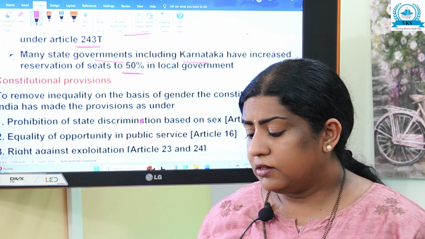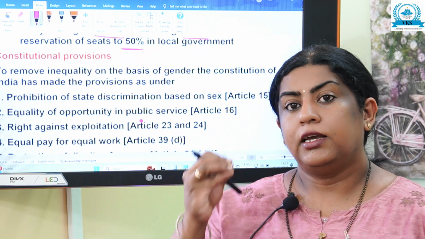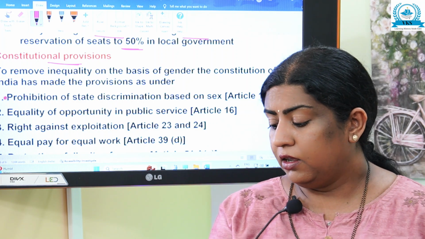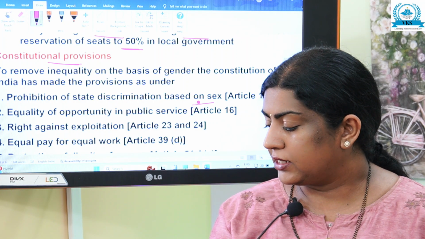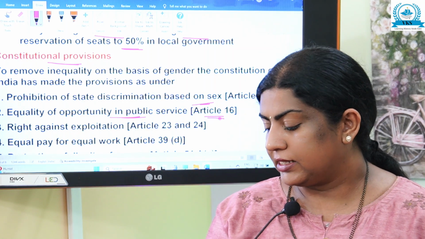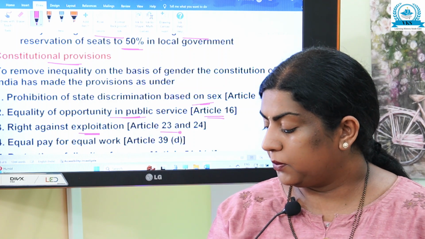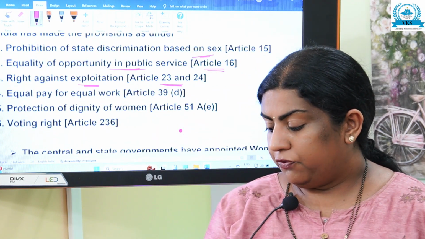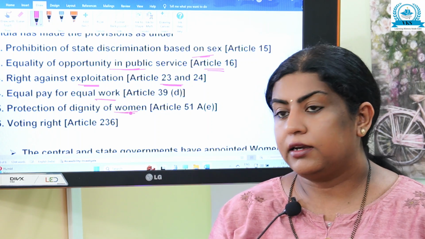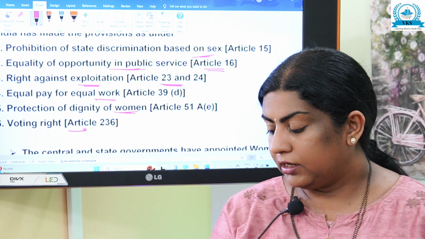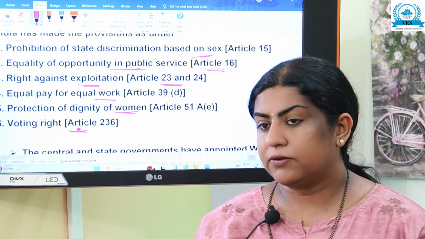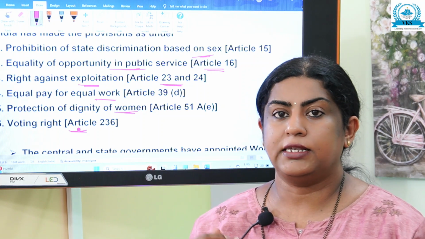Now, what are the constitutional provisions? What are the provisions in the Constitution to remove gender-based inequality? Prohibition of state discrimination based on sex, that is Article 15. Equality of opportunity in public service, Article 16. Right against exploitation, Articles 23 and 24. Equal pay for equal work for both men and women, Article 39D. Protection of dignity of women, Article 51AE, and voting right, Article 326. So these are the constitutional provisions for removing gender-based inequality.